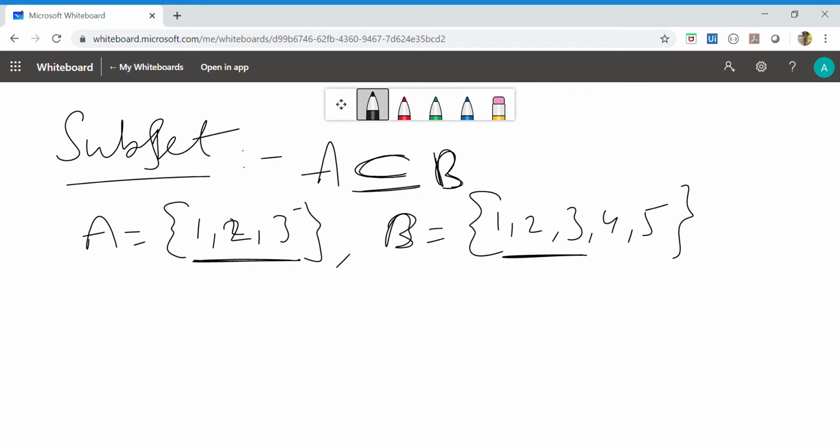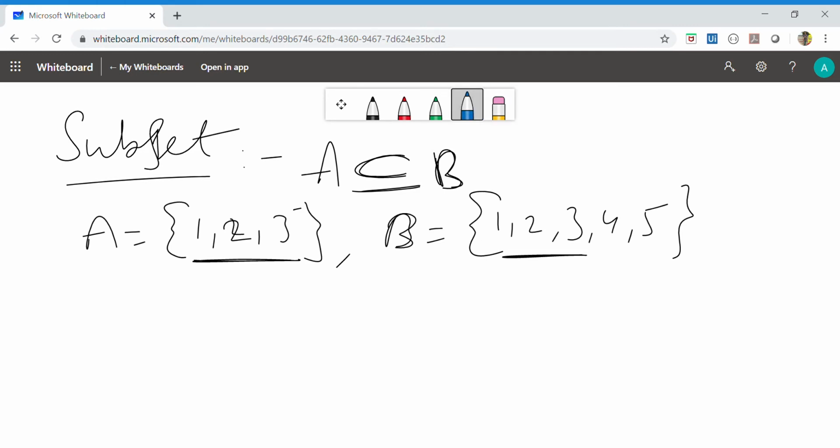And here, suppose the set of triangles and quadrilaterals is a subset of the set of polygons. If we take the natural numbers and whole numbers, natural numbers are a subset of whole numbers. Whole numbers are a subset of integers. Like that, you know that integers are a subset of rational numbers, and rational numbers and irrational numbers together are called real numbers. Those are all subsets. So that is what is meant by subset.